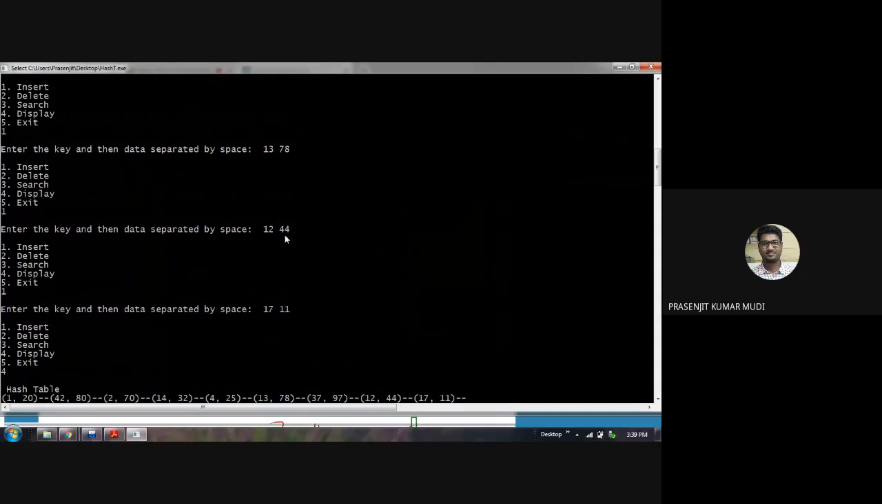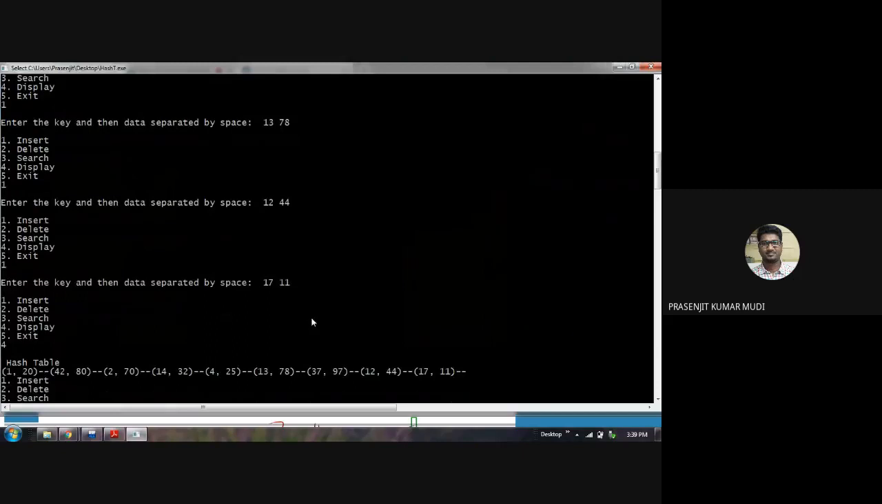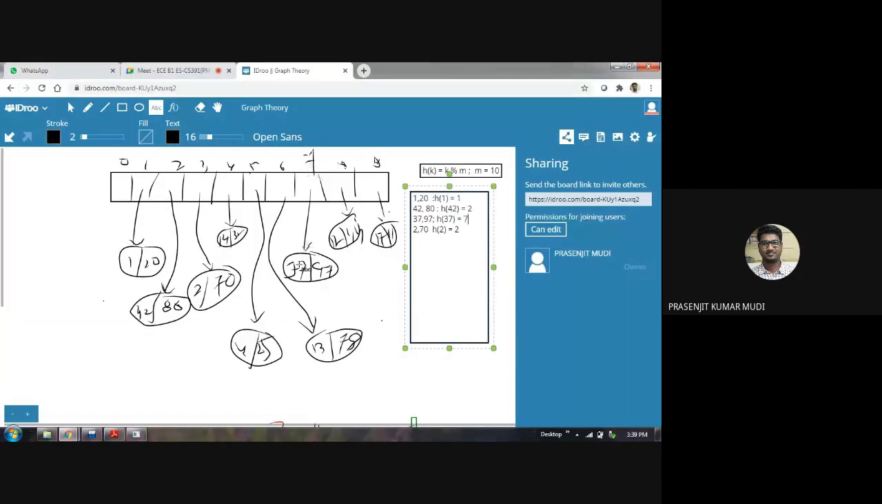So next is 1244. 2 is engaged, 3 engaged, 4 engaged, 5, 6 engaged, 7 is also engaged. So the 8th pointer is available, so it is pointing towards 1244. Very simple logic. And 1711 lastly. 17 means the 7th pointer is busy, 8 busy, the 9th pointer is pointing towards 1711. And that's how the data is organized. This is how data is stored. Okay, so this is the insertion process.